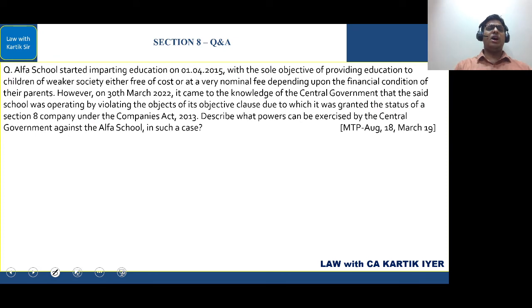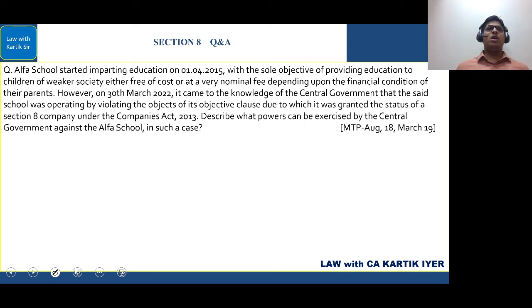Next one. Alpha School started imparting education on 1st of April 2015 with the sole objective of providing education to children of weaker society, either free of cost or at a very nominal fee depending on the financial condition of their parents. However, on 30th March 2022, it came to the knowledge of the central government that the said school was operating by violating the objects of its object clause, due to which it was granted the status of a Section 8 company under the Companies Act 2013. Describe what powers can be exercised by the central government against Alpha School in such a case.